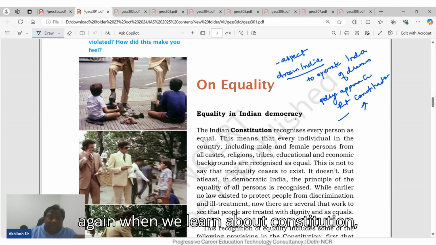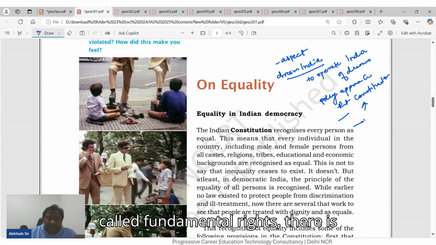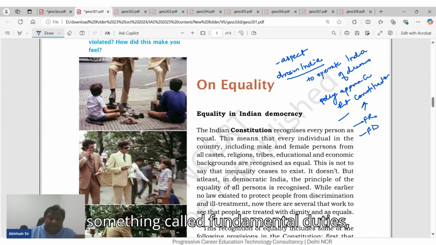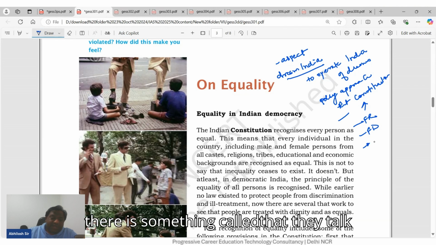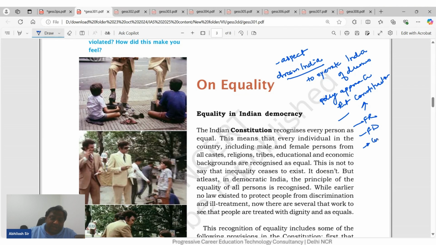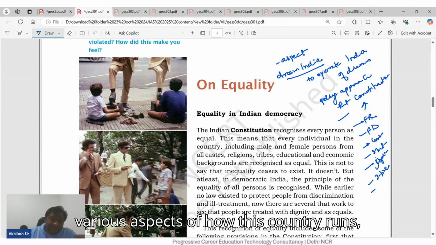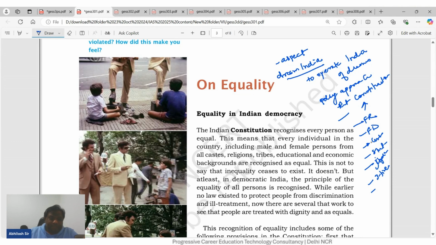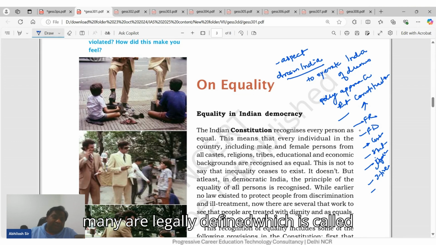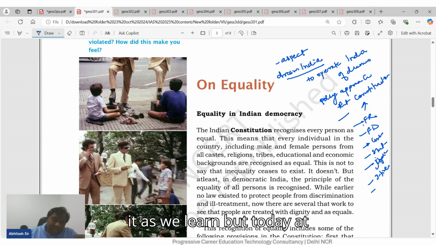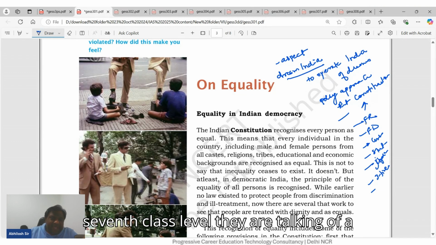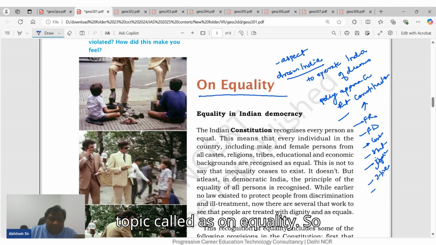So when we learn about the constitution, you will realize there is something called fundamental rights, there is something called fundamental duties, and they talk about the center, state, judiciary, then the third tier of government, various aspects of how this country runs. Many are legally defined, which is called the basic structure. So we will talk about it as we learn. But today, at seventh class level, they are talking of a topic called equality.